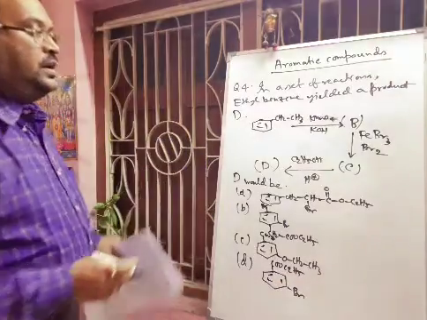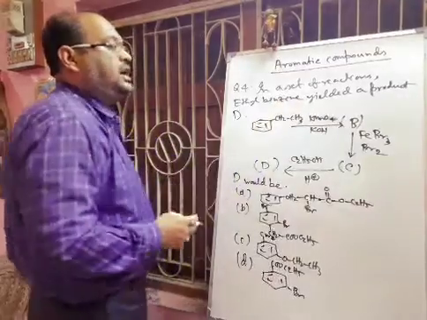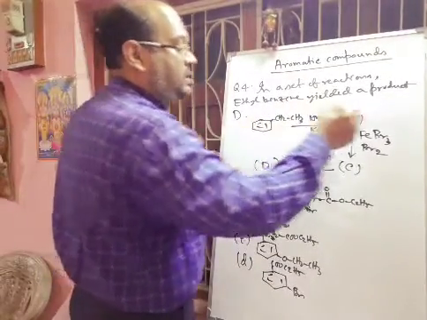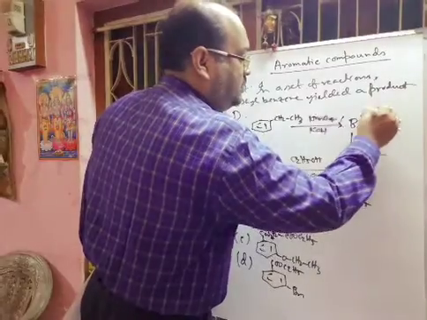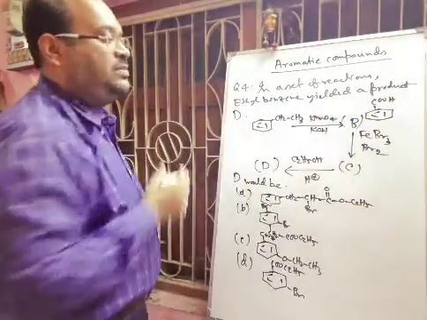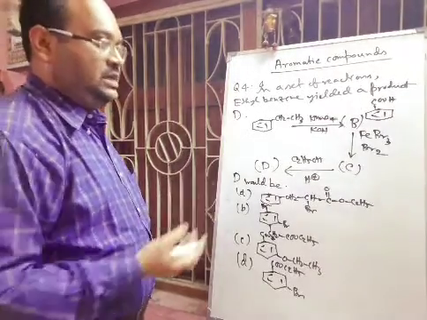Now the first one is ethyl benzene. Whenever you are using KMnO4, it may be toluene, it may be ethyl, it may be propyl, all will convert into benzoic acid. Now benzoic acid is what type of compound? Carboxylic acid is an electron withdrawing group, so it is meta oriented.